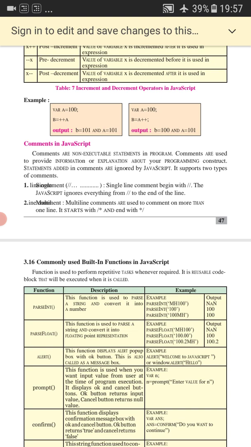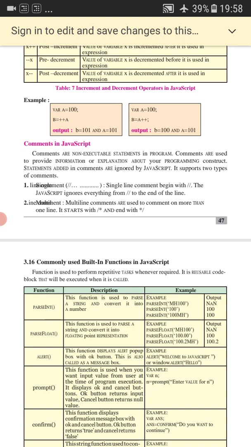Now what is a multi-line comment? Multi-line comments are used to comment on more than one line. When you want to write a comment with large content, 2-3-4 lines, then you can make use of a multi-line comment. While writing a multi-line comment, you follow this syntax: slash, asterisk, then write the comment and close with asterisk and slash. So in this you make use of the forward slash as well as the asterisk sign. This is how we can write comments in JavaScript, and it is always preferable to make use of comments.